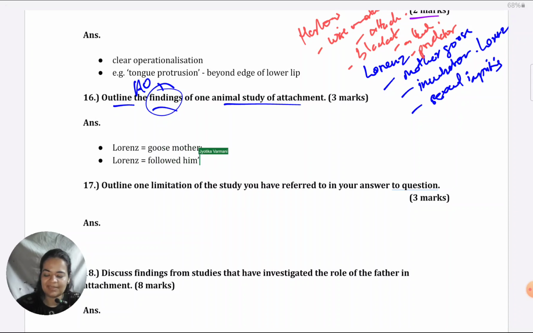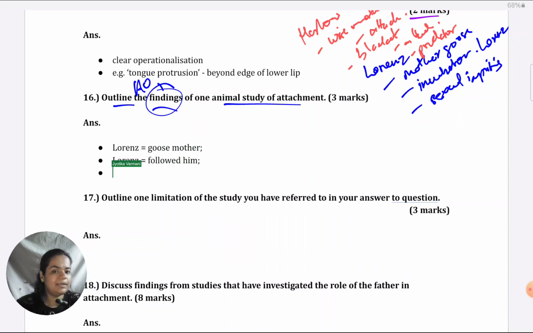So that becomes the second result. And finally, like I told you, about the future sexual imprinting, wanting to mate with humans if they had been imprinted on a human being like Lorenz. So as simple as that, that can fetch 3 marks.